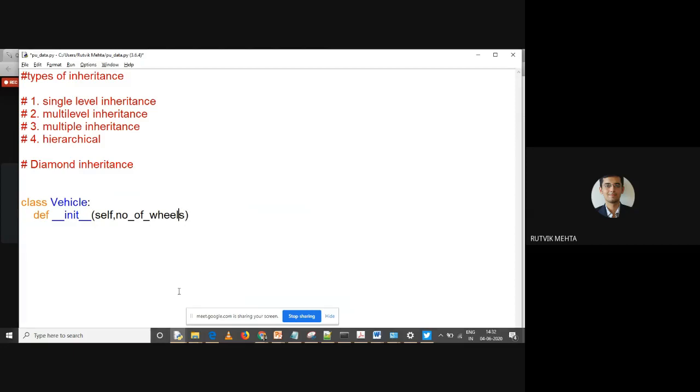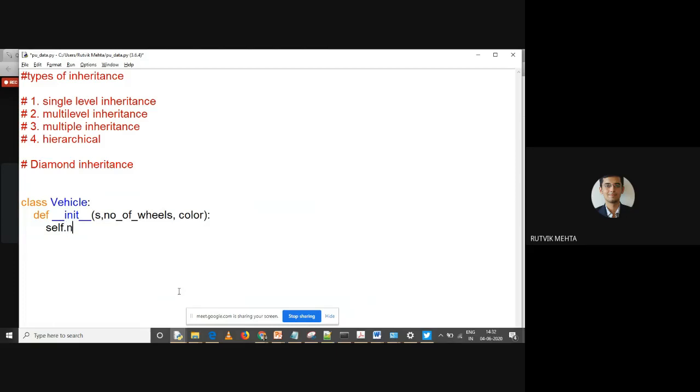The name self is not mandatory. Understand this? You can name it something else also. The first argument always refers to the object. Then you can add number of wheels and color. Let us keep two properties. Each and every vehicle, whether it is a two-wheeler, three-wheeler, or four-wheeler, is going to have number of wheels and color. Once we are done with it, we are going to assign these values to the instance variables.